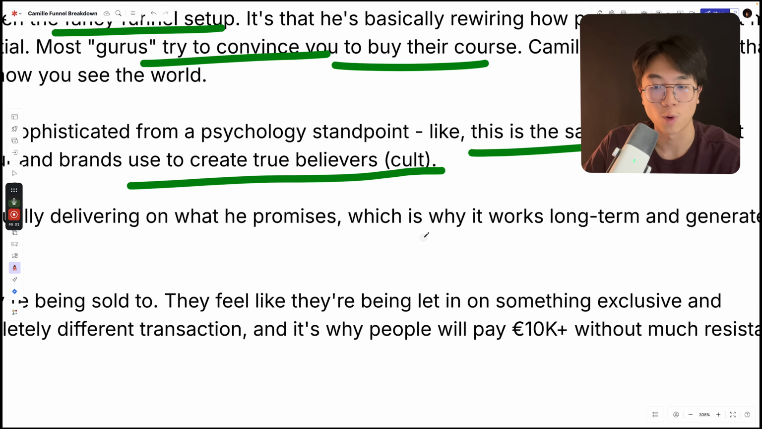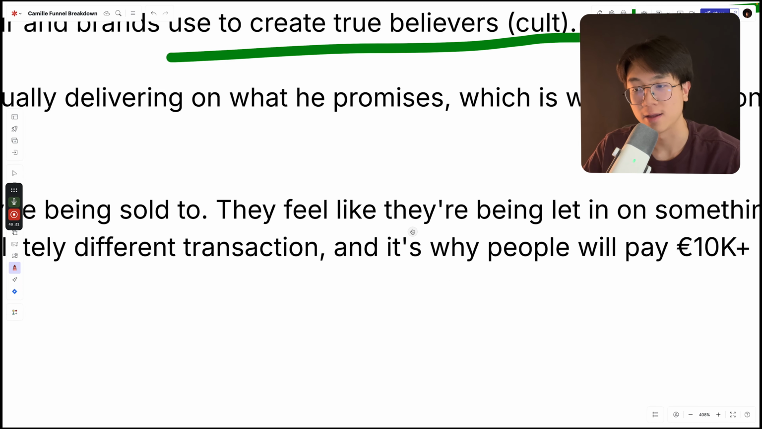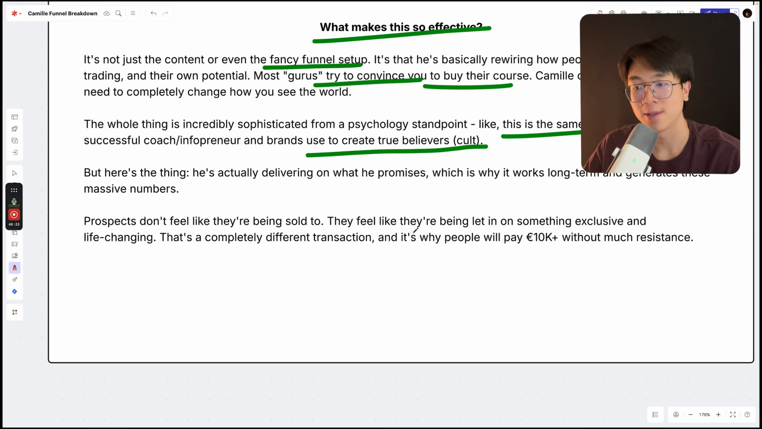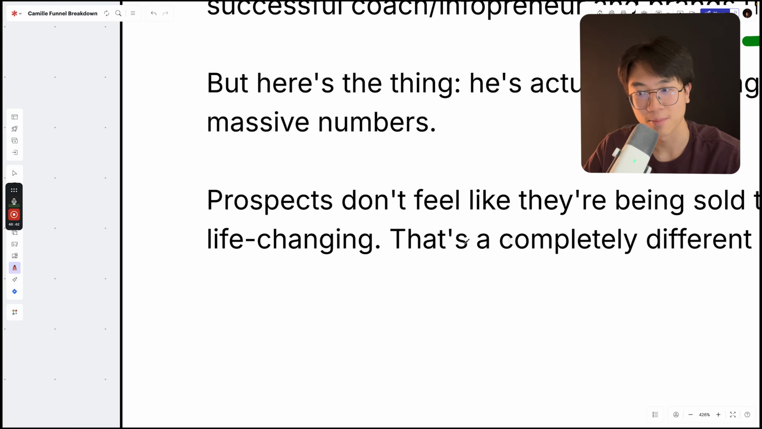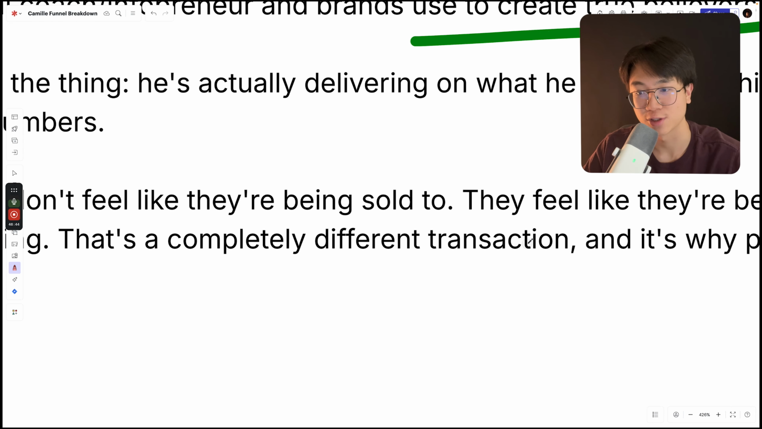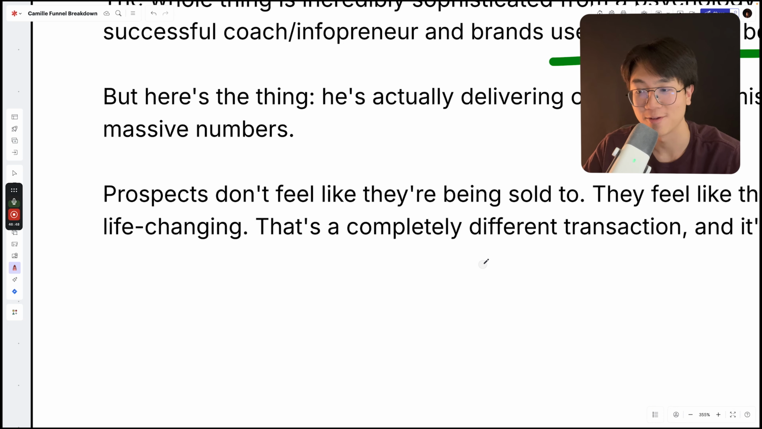Because the thing is this, right? Prospects don't want to feel like they are being sold to. They want to buy, right? They want to feel like they're being let in on something that is exclusive and life-changing. And that is a completely different transaction. And this is why people will pay at least 10K plus without resistance.